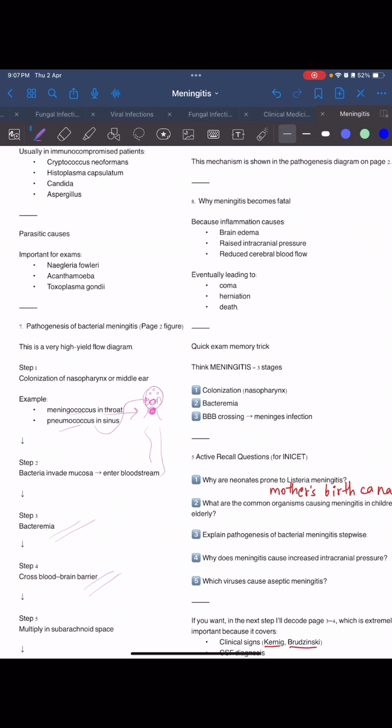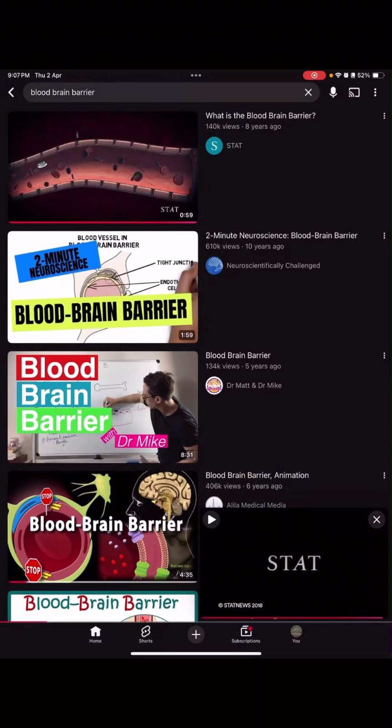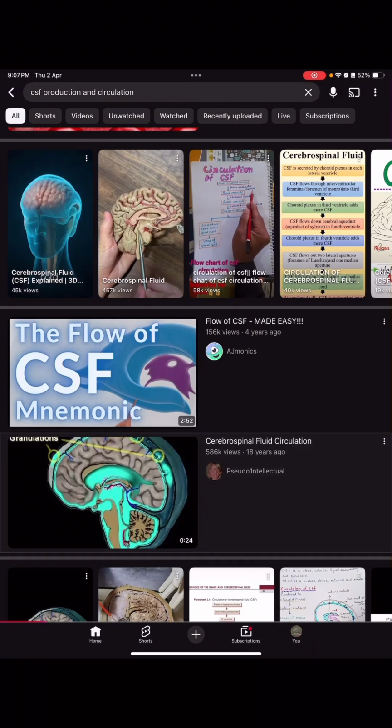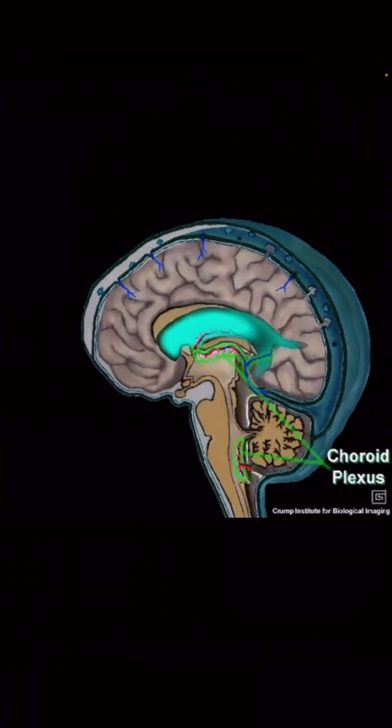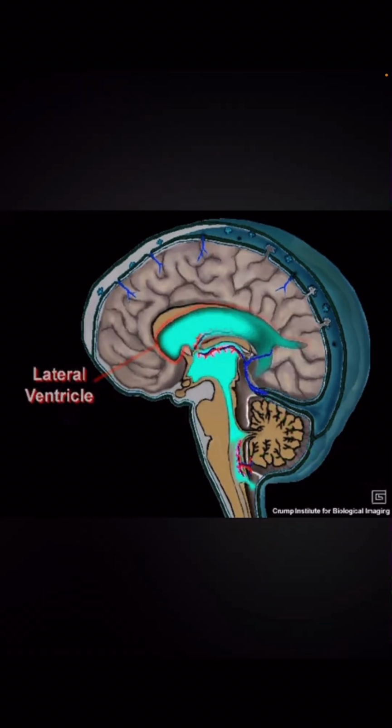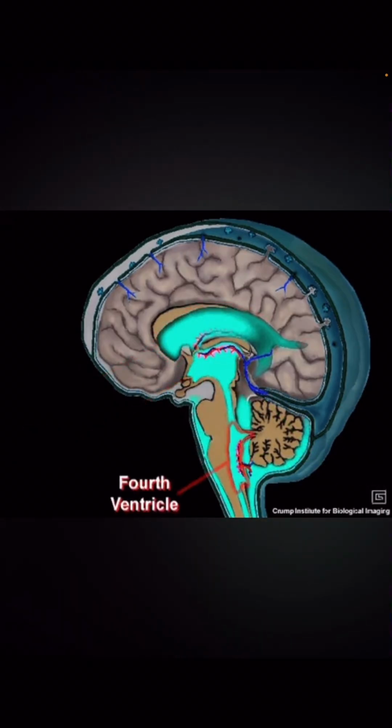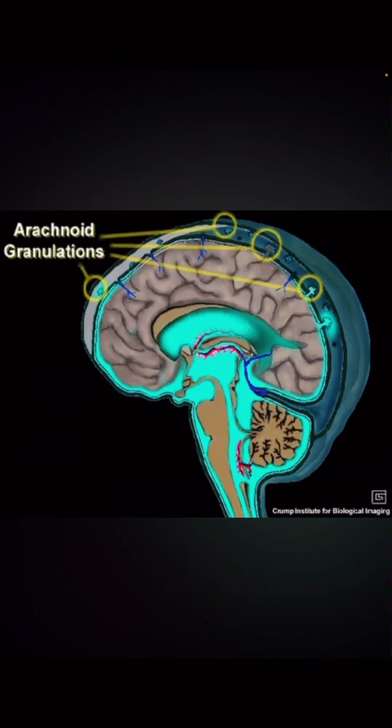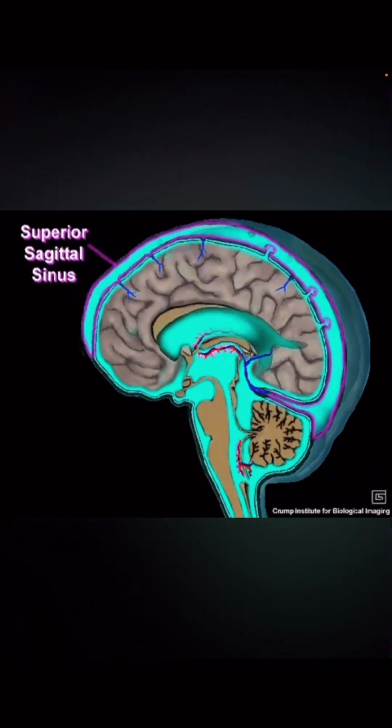So now that we have seen what the blood-brain barrier is, the bacteria will cross the blood-brain barrier and multiply in the subarachnoid space. Before that, let us see CSF production and circulation. So this is the choroid plexus they are showing. Lateral ventricle, then it will go to the third ventricle, then it is going to the fourth ventricle, then it is going around. There is the arachnoid villus and superior sagittal sinus.